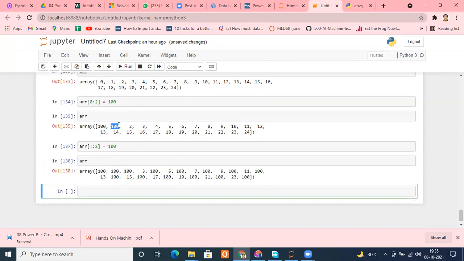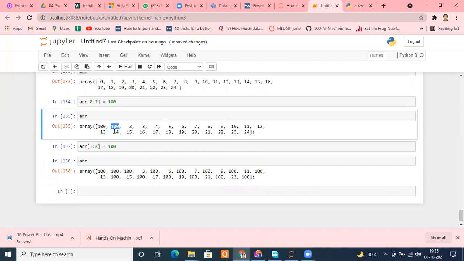You may say, sir, why is it happening? Because it was earlier available. That's the only reason. Otherwise, every alternate number is replaced by 100: 100, then 2, then 4, then 6, then 8, then 10, then 12, something like that. Is it fine, everyone? Yes, sir. That is very important. You should understand this concept.